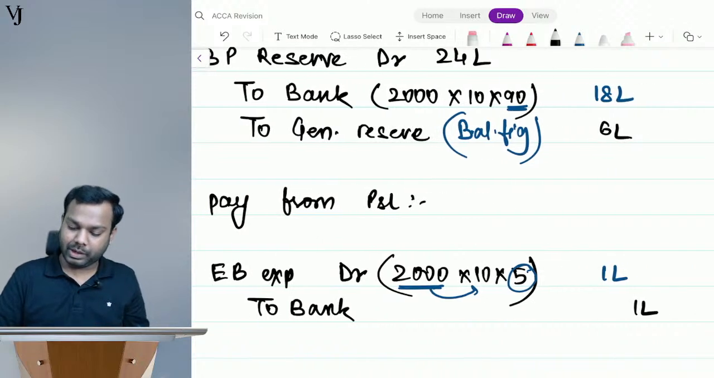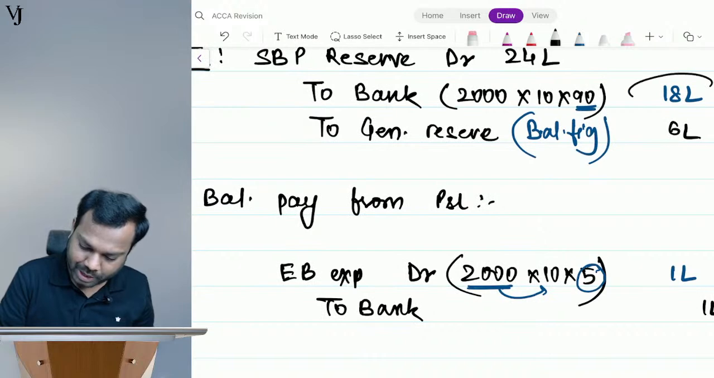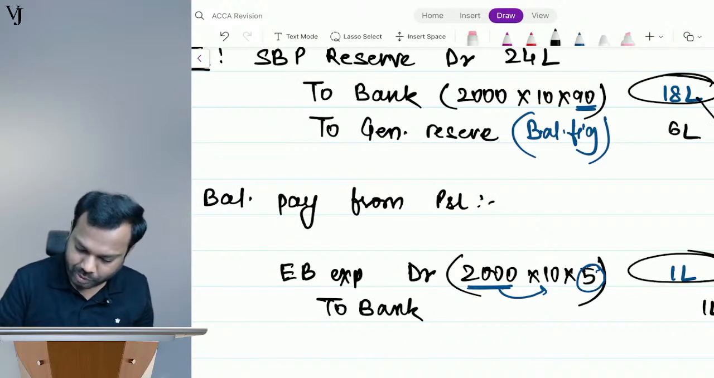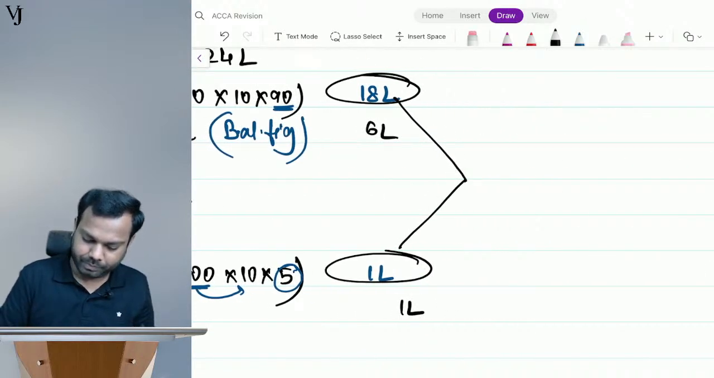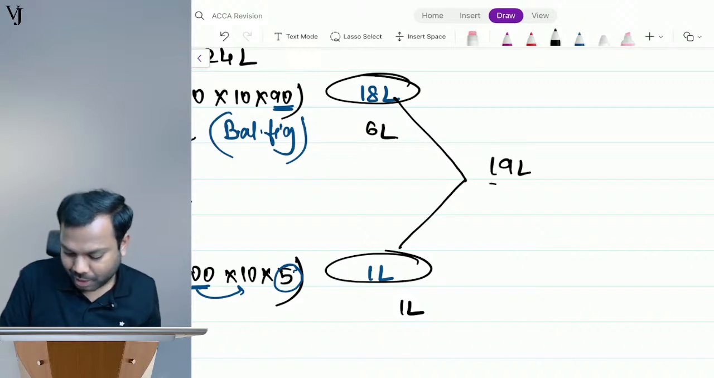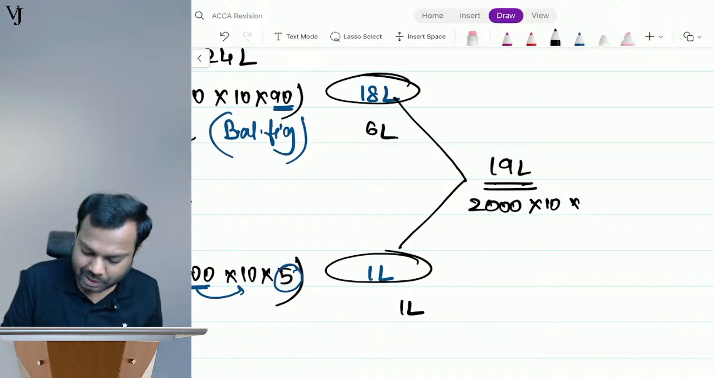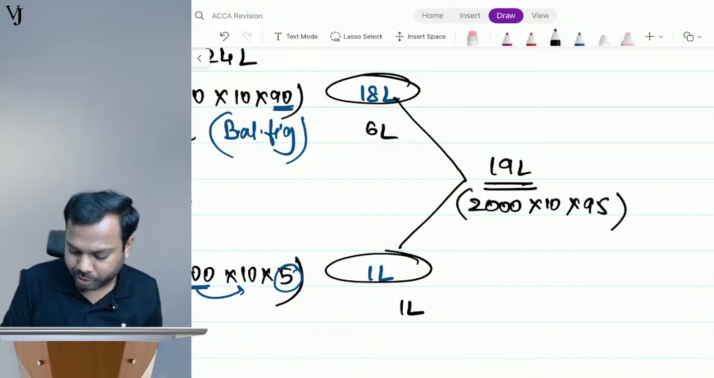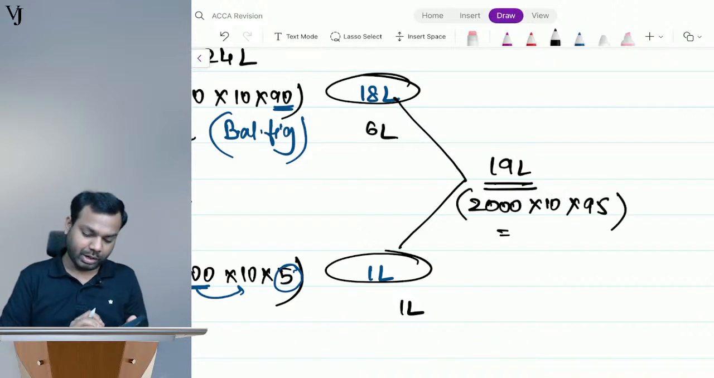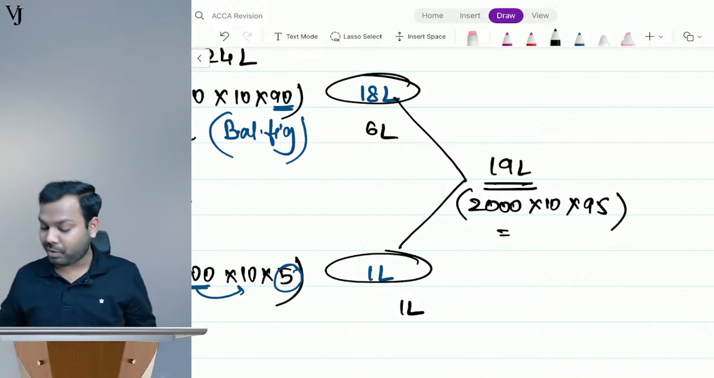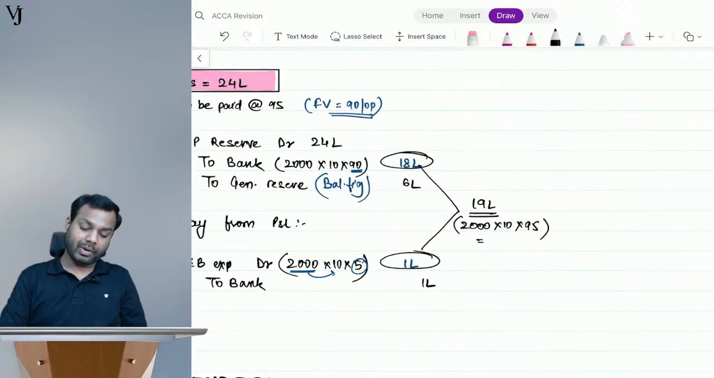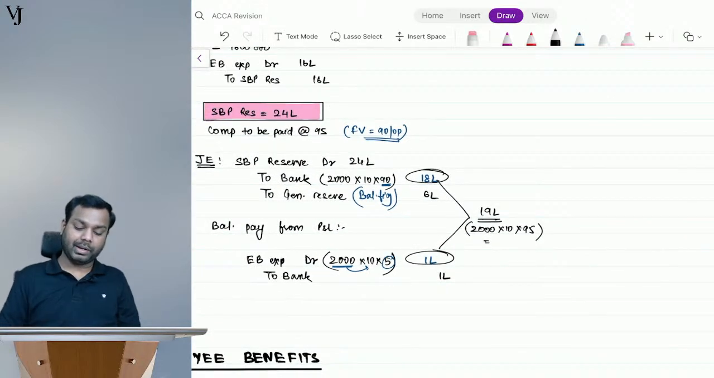Now see, I'll do one more analysis. 18 lakhs plus 1 lakh is 19 lakhs. And what is the calculation of 19 lakhs? It is 2000 multiplied by 10 directors multiplied by 95 per option, which is 19 lakhs. I hope it is clear to everyone. Can you please see this journal entry?